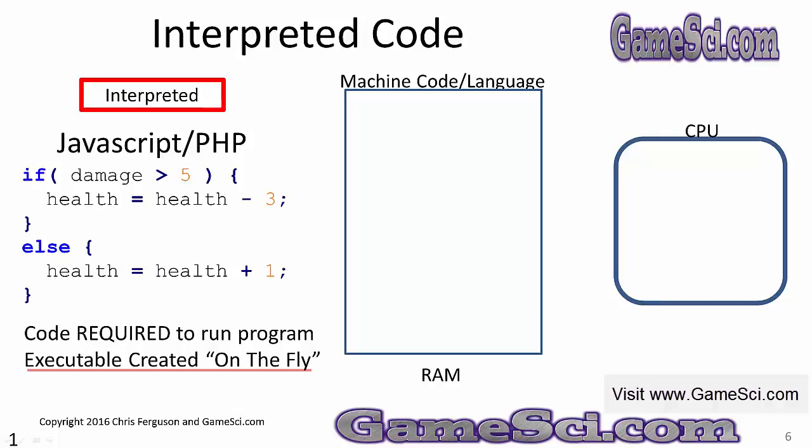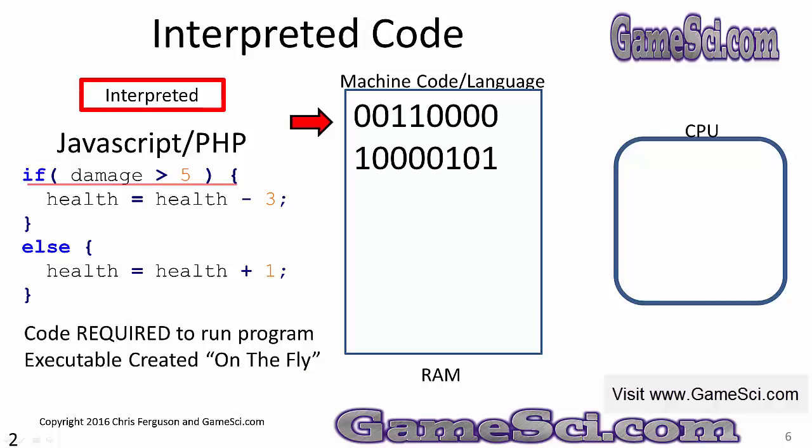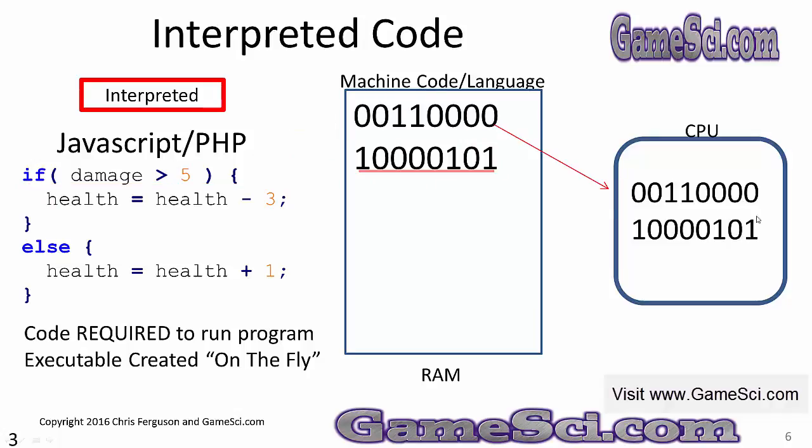What happens in an interpreted language is the executable is created on the fly while you're trying to run the program. The interpreter will read the first line of code, if damage is greater than 5, convert it over to binary machine code, and then send it off to the CPU to execute.